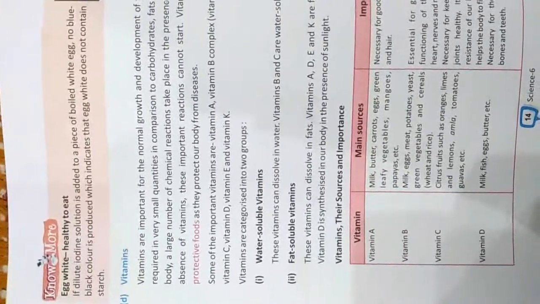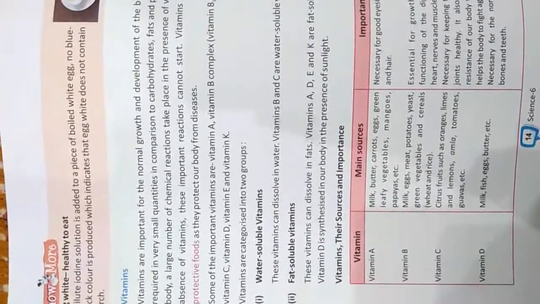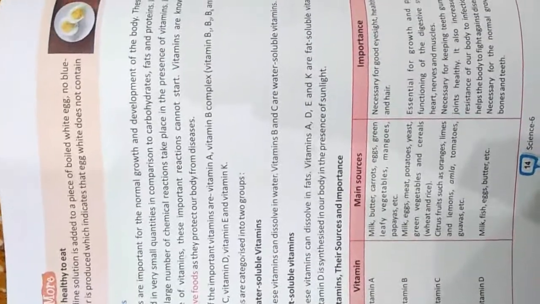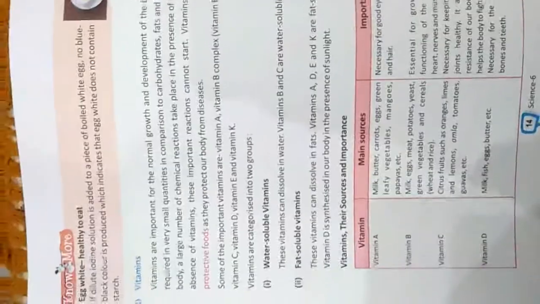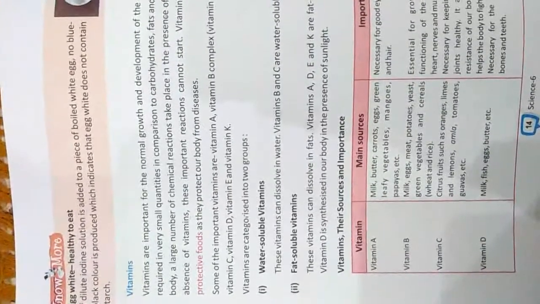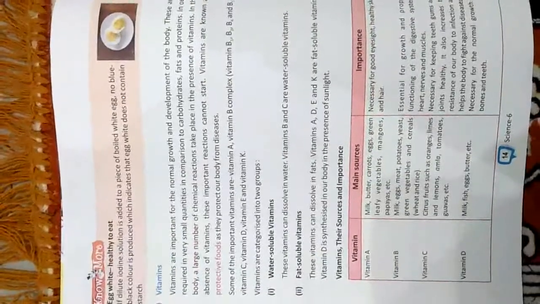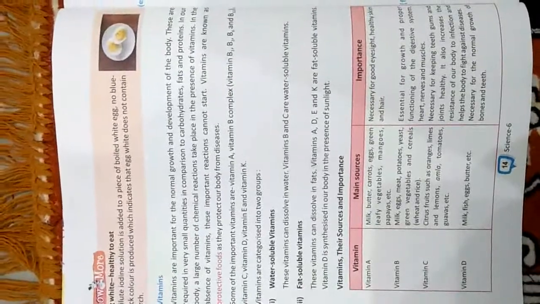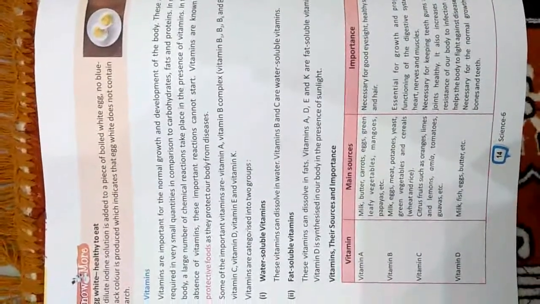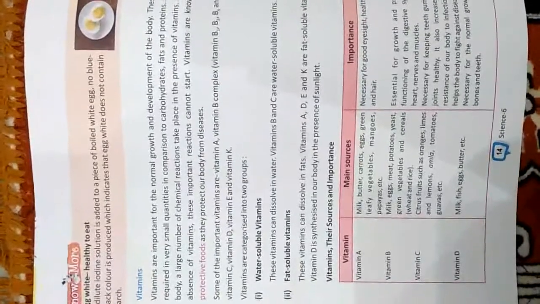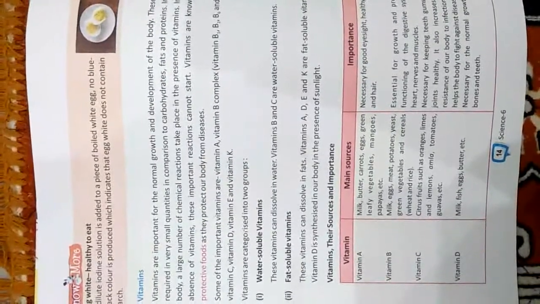In our body, a large number of chemical reactions take place, like respiration and many more. In the absence of vitamins, these important reactions cannot start. Vitamins are known as protective nutrients as they protect our body from disease.